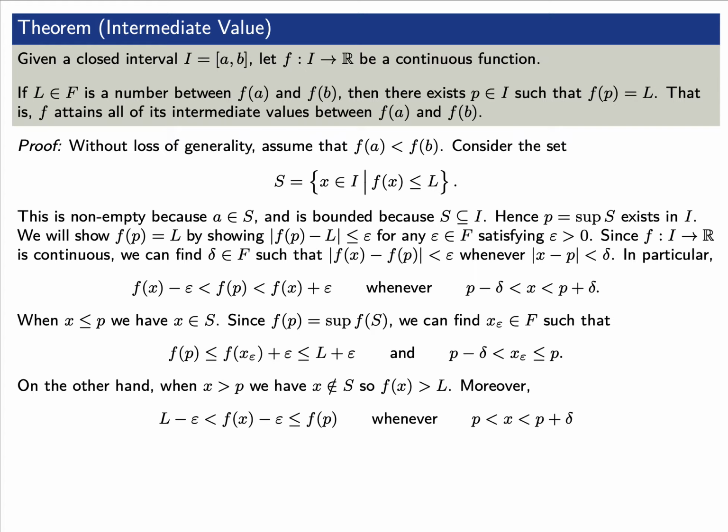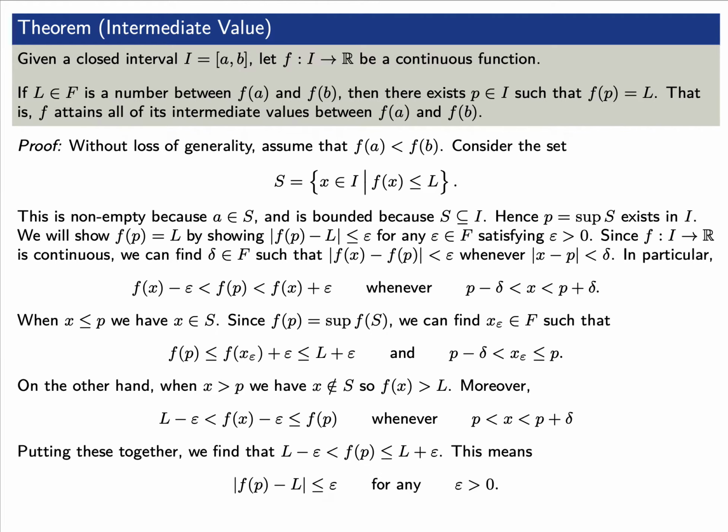On the other hand, whenever x is to the right of p, we know that x is not an element of S. So this means that f(x) is greater than L. So we see that whenever x is greater than p, f(x) is greater than L, and therefore f(x) minus epsilon is greater than L minus epsilon. However, as we just said, x is greater than p, so we do see that f(x) has to be less than or equal to f(p) plus epsilon. Again, this is because we're looking at the supremum.